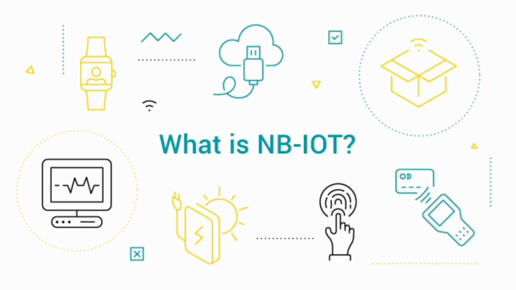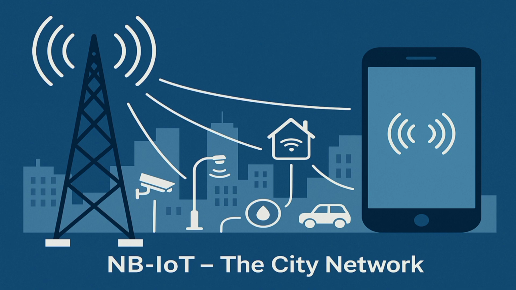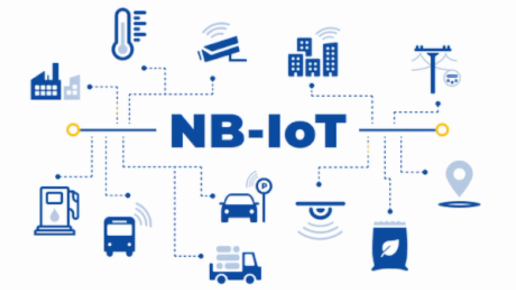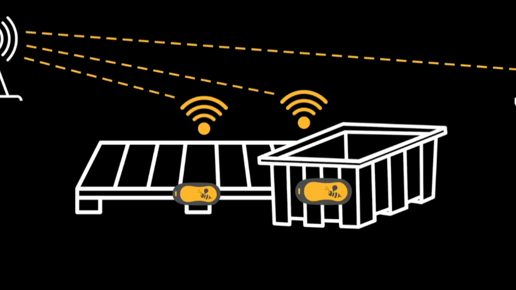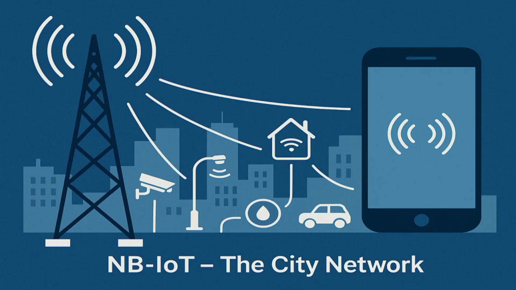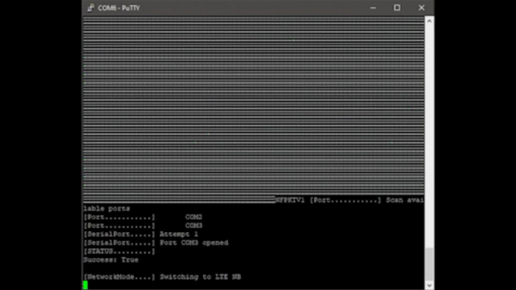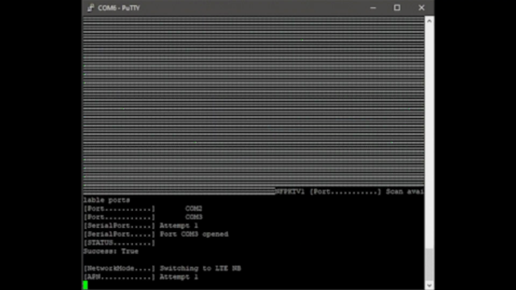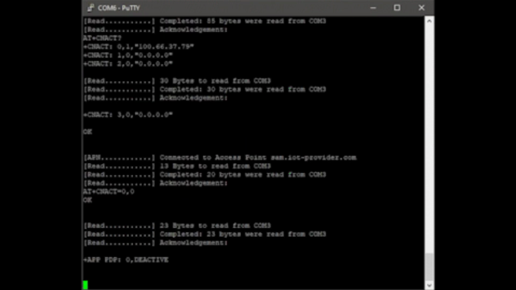NB-IoT, narrowband Internet of Things, uses mobile phone towers to send data. It's great for things like smart streetlights or parking sensors in busy cities. Imagine a network that quietly connects devices hidden in basements, underground, or out in the countryside and keeps them running for over 10 years on a tiny battery. That's NB-IoT, which is narrowband IoT.